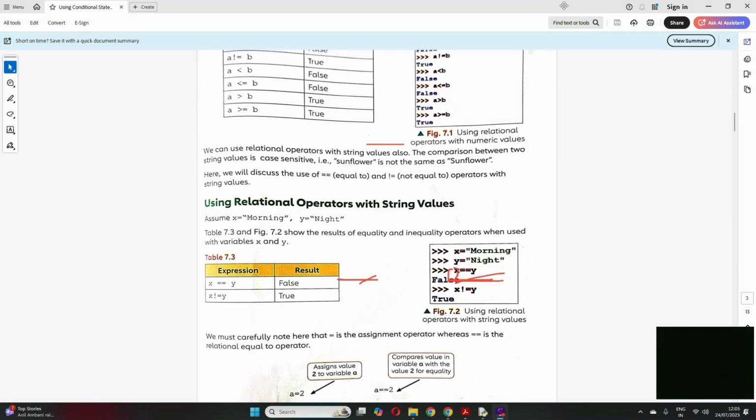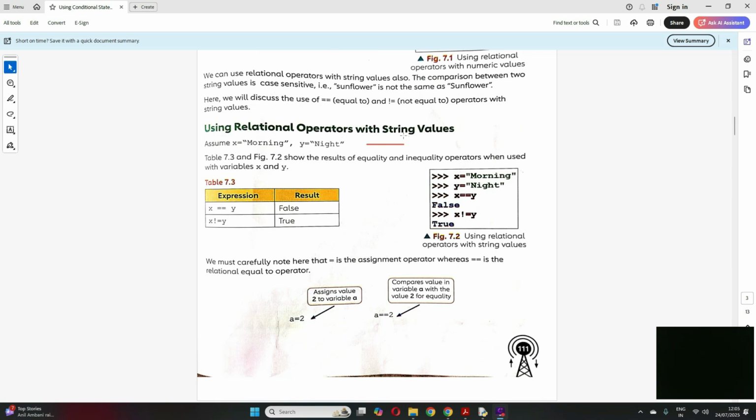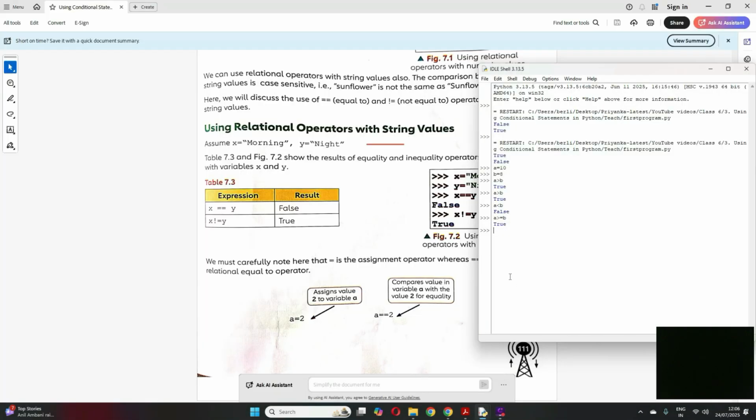Now we can do this comparison. So till now we saw the comparison between values, but now we can also have comparison using string values, okay? Strings also you can compare. Like here, for example, it's given X is equal to morning, Y is equal to 9. So is X equal to Y? False. No, it's not equal. X not equal to Y, true. If I make this morning, it will come morning. So let's see with an example here. Now let me specify maybe A is equal to morning and B I give as evening, maybe anything that you want. Evening, spelling wrong.